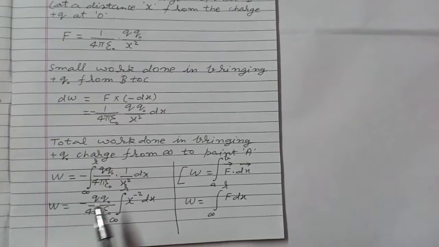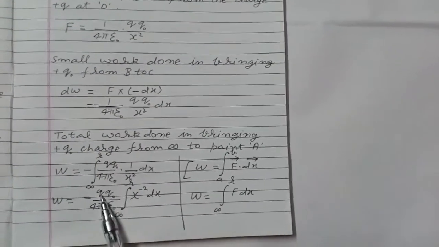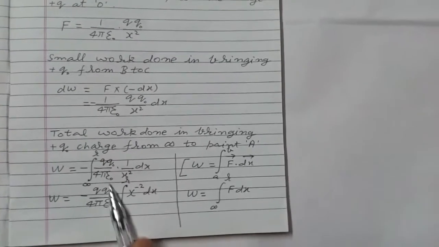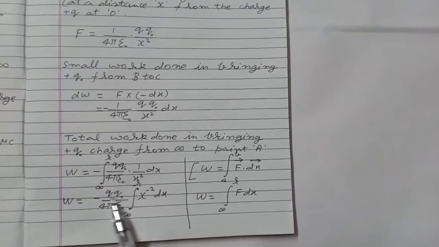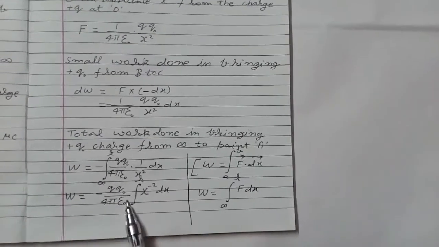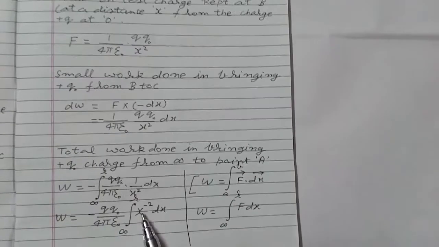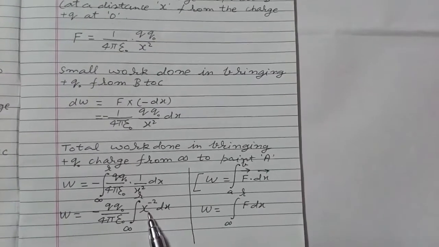Now here Q and Q naught are not varying. Q and Q naught remain the same, they are not changing here. So we can take out this term Q naught outside the integration, and 1 upon 4 pi epsilon naught is constant. So only the quantity which is varying here is x.